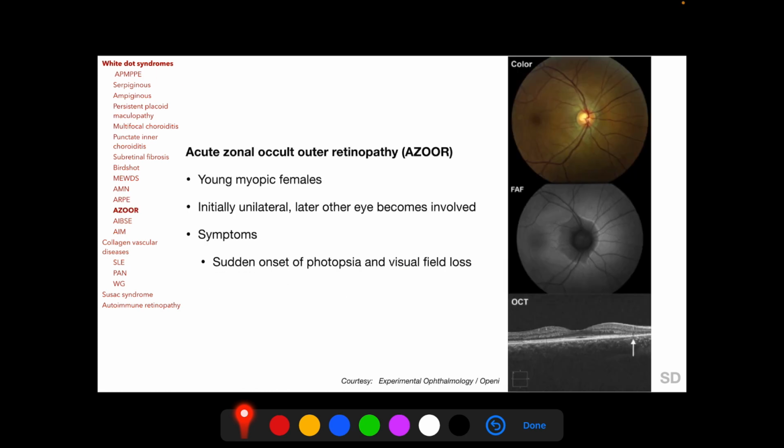Acute zonal occult outer retinopathy or AZOOR is a clinical entity which usually does not have any visible signs in the early stage of the disease, and this is why it is termed occult. It usually occurs in young myopic females and is initially unilateral, and later the other eye becomes involved. The patient complains of sudden onset of photopsia and visual field loss.